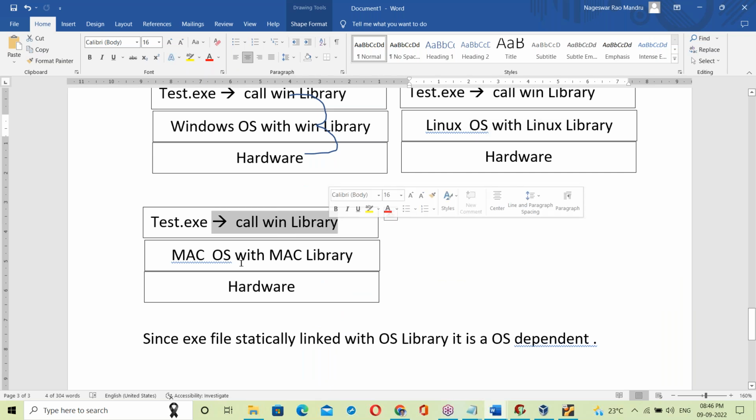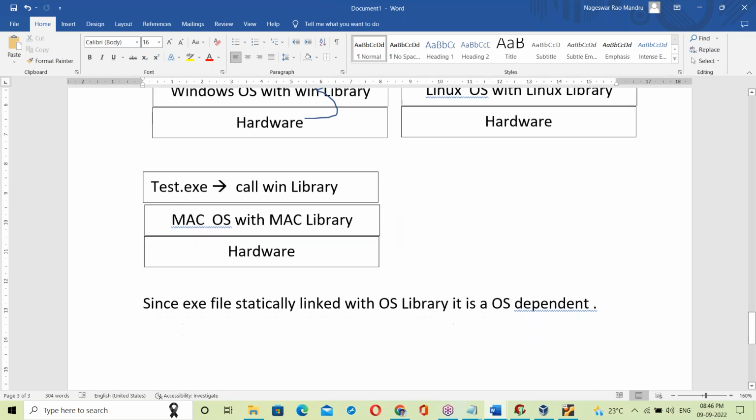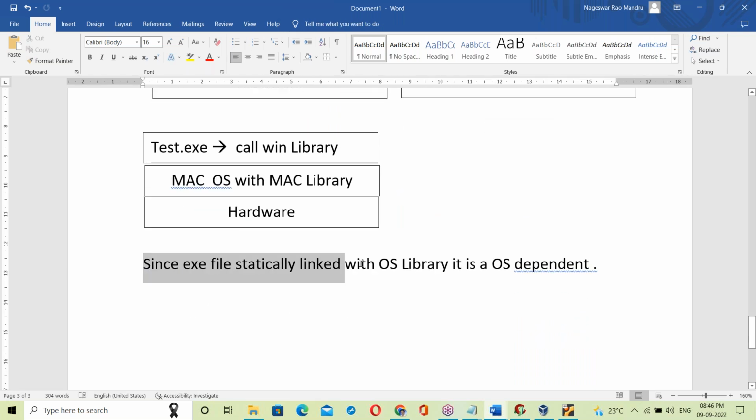Same exe file on Mac OS. Mac OS again fails. Since the exe file is statically linked with the OS library, it is OS dependent.